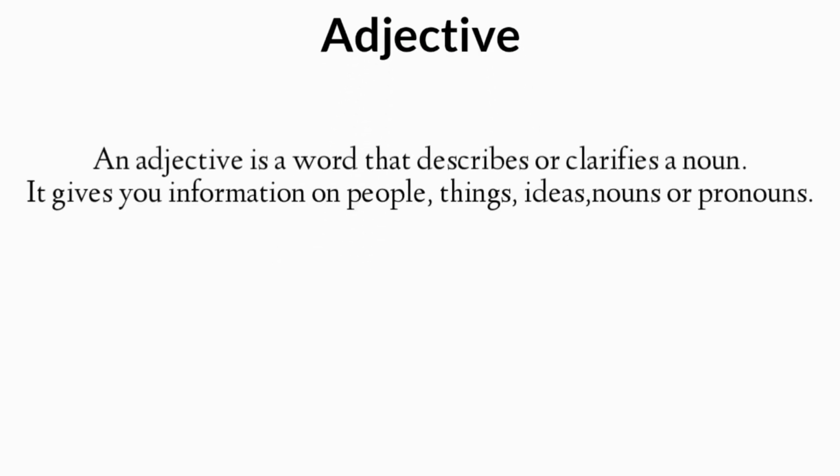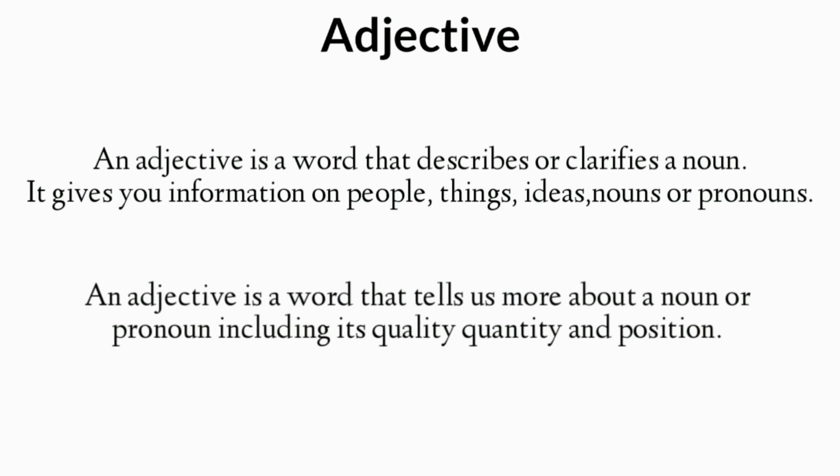An adjective is a word that describes or clarifies a noun. It gives you information on people, things, ideas, nouns or pronouns. An adjective is a word that tells us more about a noun or pronoun, including its quality, quantity, and position.